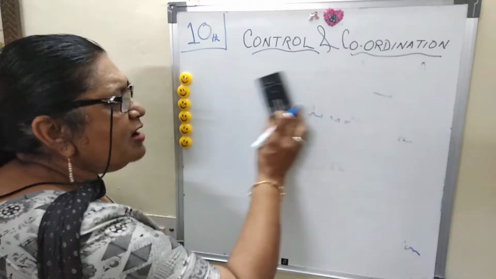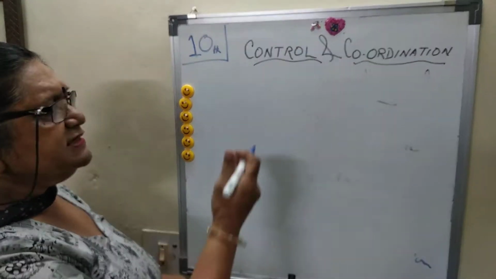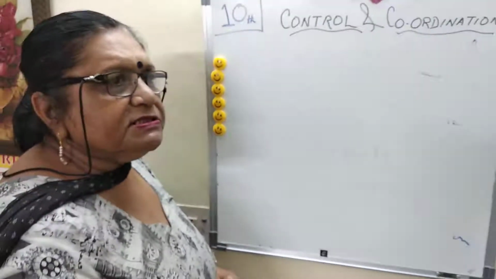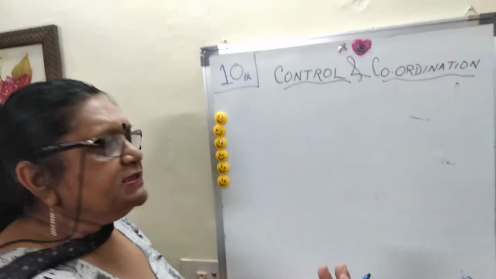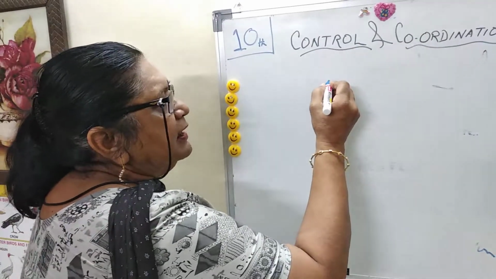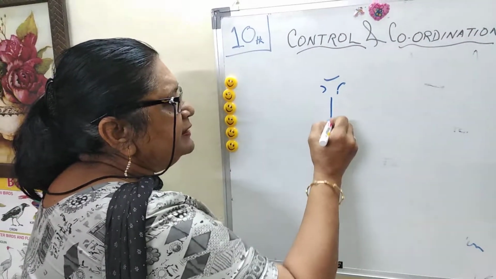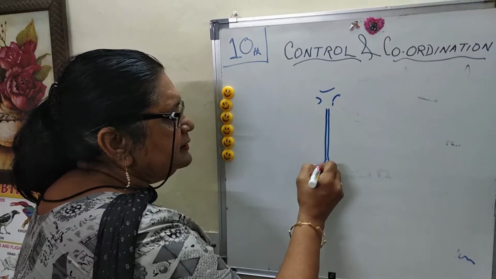Then comes how the message is received or passes from one neuron to another. There are millions of neurons. So this is a neuron, this is the axon, this is the terminal.